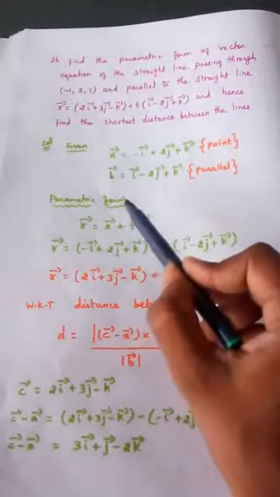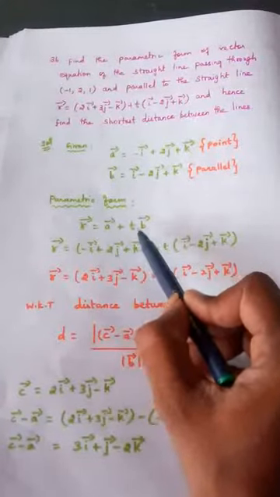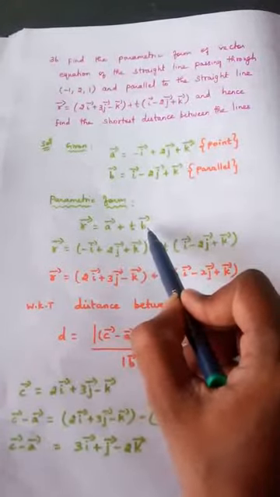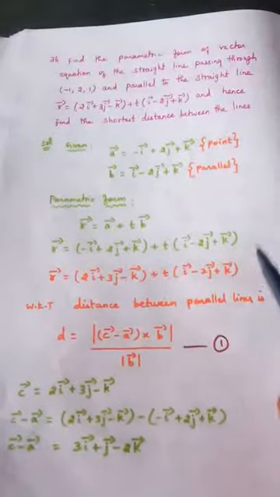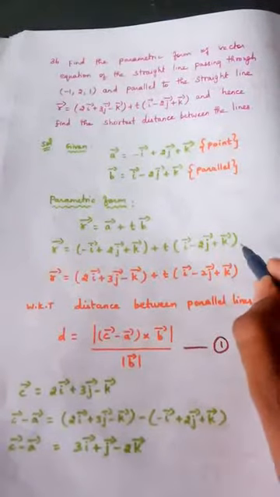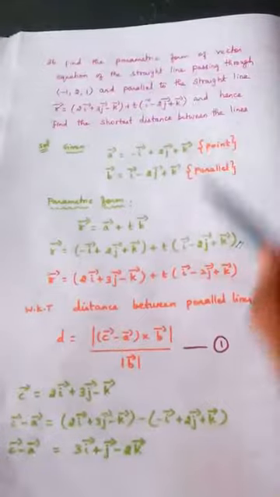So we know what the parametric equation formula is. R vector is equal to A vector plus t B vector. This is the point, this is the parallel vector. So substitute the values of A vector and B vector. If you substitute, this is the answer for what? The parametric form of the vector equation is this.